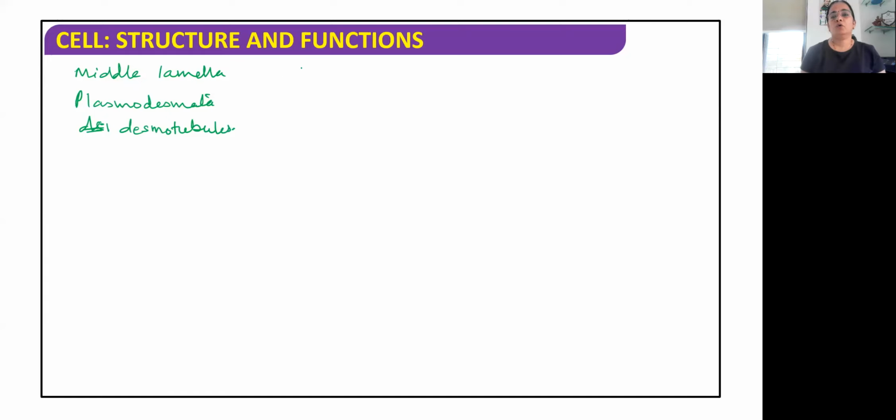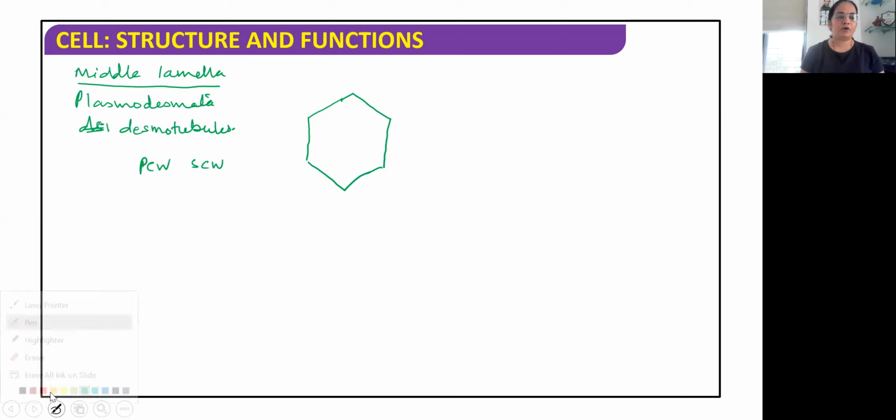All right. So now we discuss the differentiation between primary cell wall and secondary cell wall. Now here I am going to talk about the middle lamella. Yes, Gautam, are you there? So supposing now this is one cell. This is one cell and I'll draw the other cell here. This is the other plant cell.